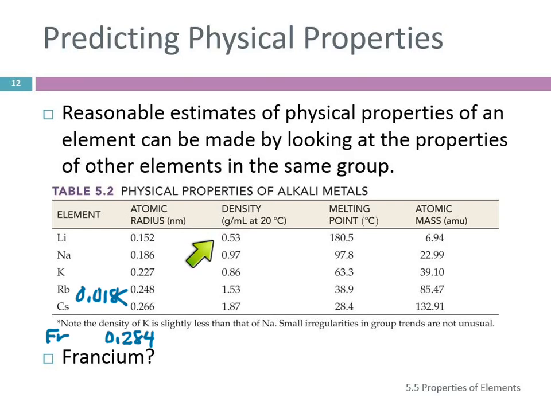Here's the density. What's happening with the density as we go down this group? It's getting bigger. And so if we needed to predict the density of francium, we'd look at the difference between these two and add that onto here. Would it be perfect? No, but it's better than wild guessing. Melting point, we see the melting point is going down. And atomic mass is going up.